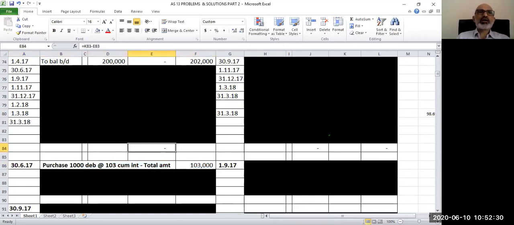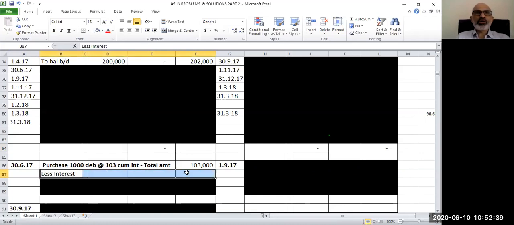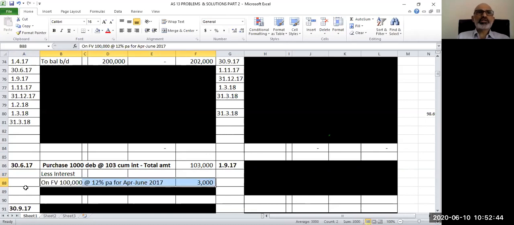Now we have purchased 1000 debentures at 103 rupees cum interest. So the total amount is 1,03,000: 1000 debentures at 103 rupees per debenture. From this, we are supposed to reduce the interest. As I told you, how much interest?